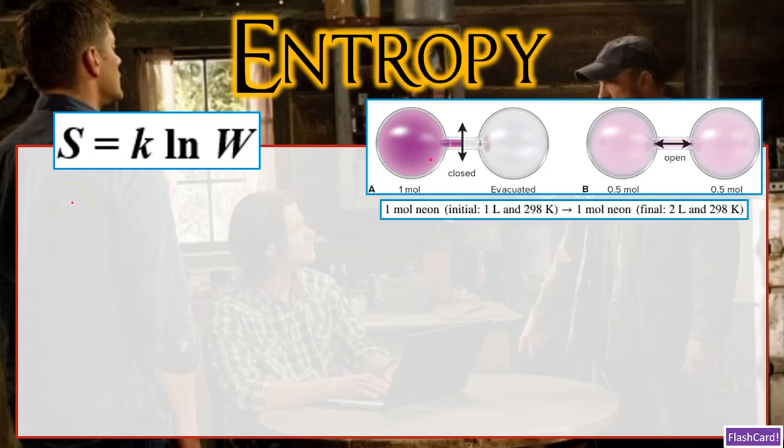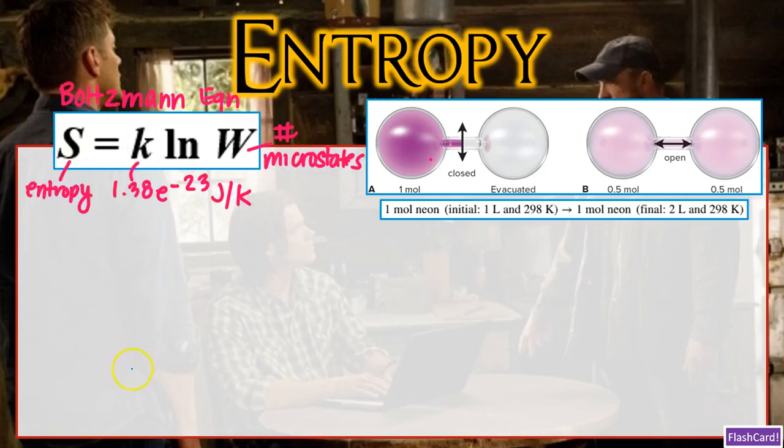Okay? We may have heard of entropy as a measure of the randomness or disorder in a system, which it still is. And of course, it increases as things become more disordered due to particle arrangement. That's the same entropy, folks. But now we can add a layer of information and say, if entropy is associated with particle arrangement, and particle arrangement is all about microstates, then the number of microstates in a system is related to entropy.